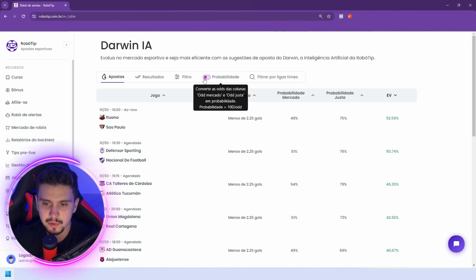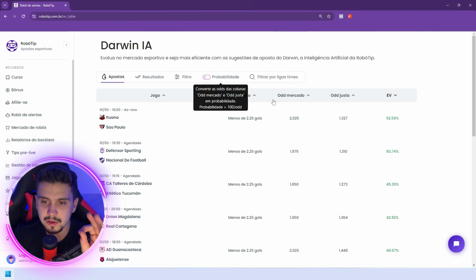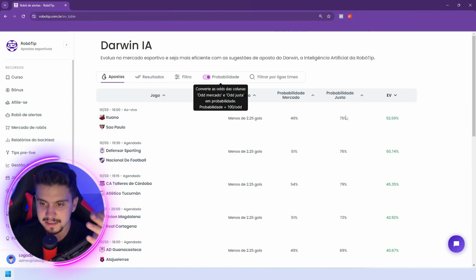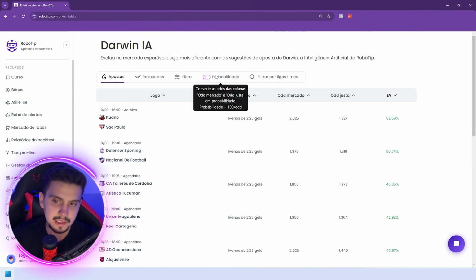Probability, as I told you, simple, right? A button that will change both odds columns here, market odds and fair odds, to probability. Converting odds: 2.025 is 49%, 1.33 is 75%. Odds and probability, probability and odds, it's the same thing. 35% probability, order probability, probability of order is the same thing.